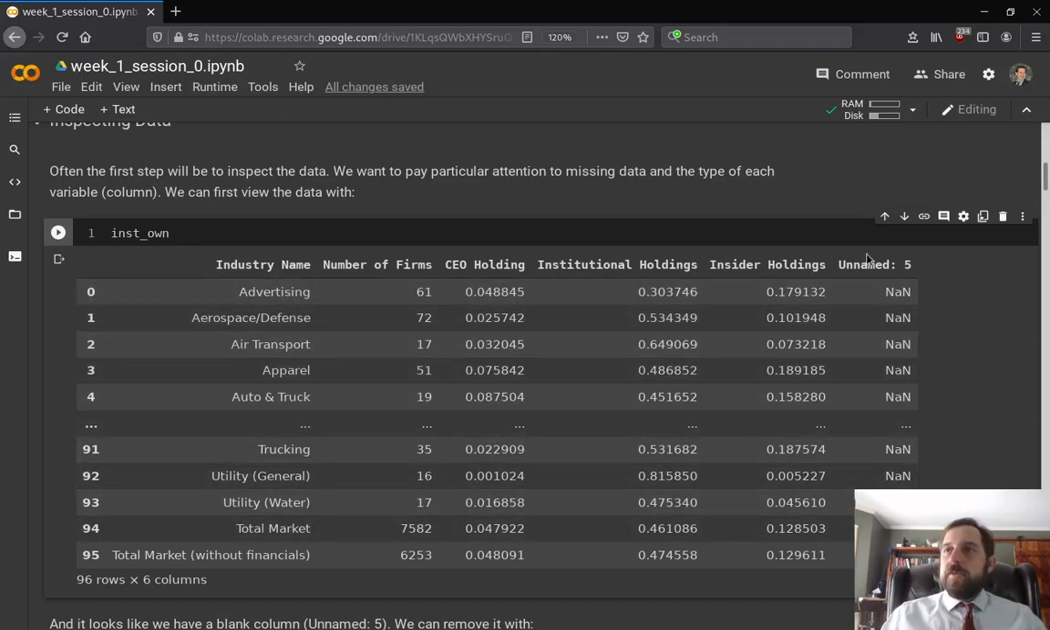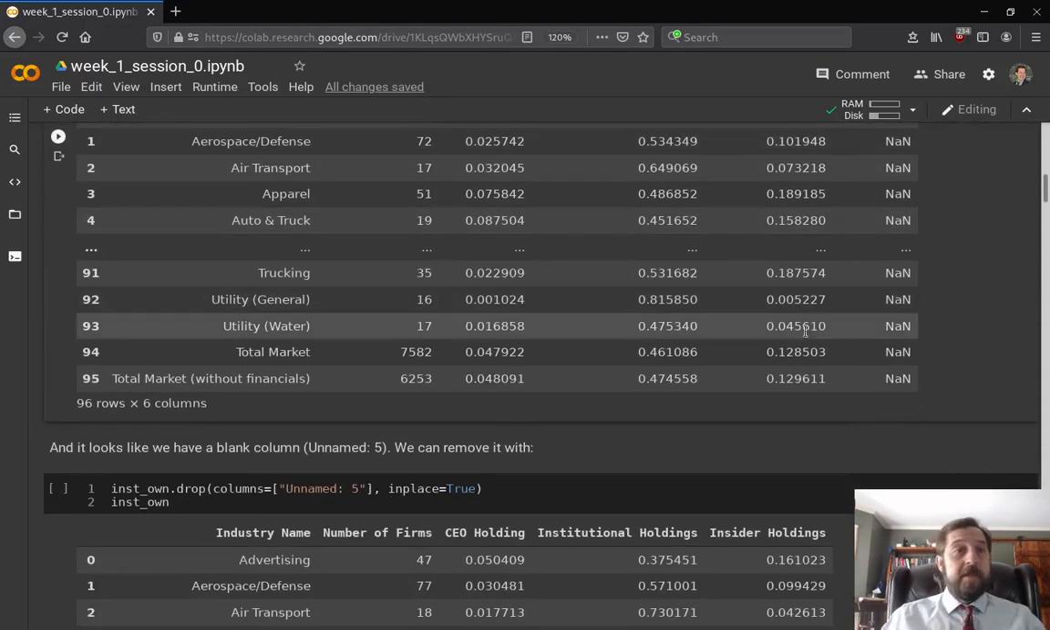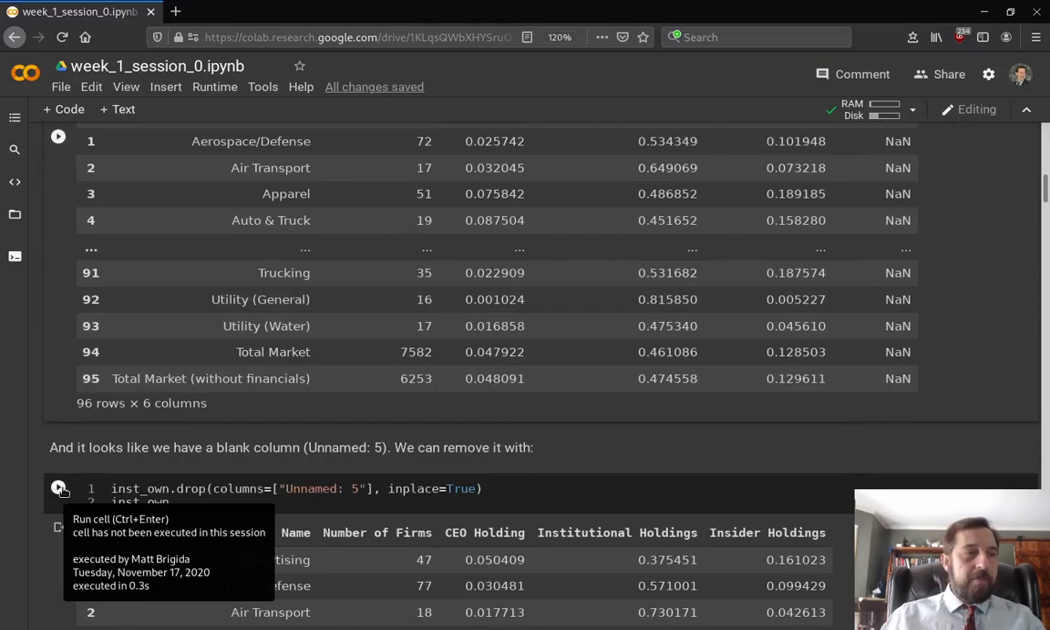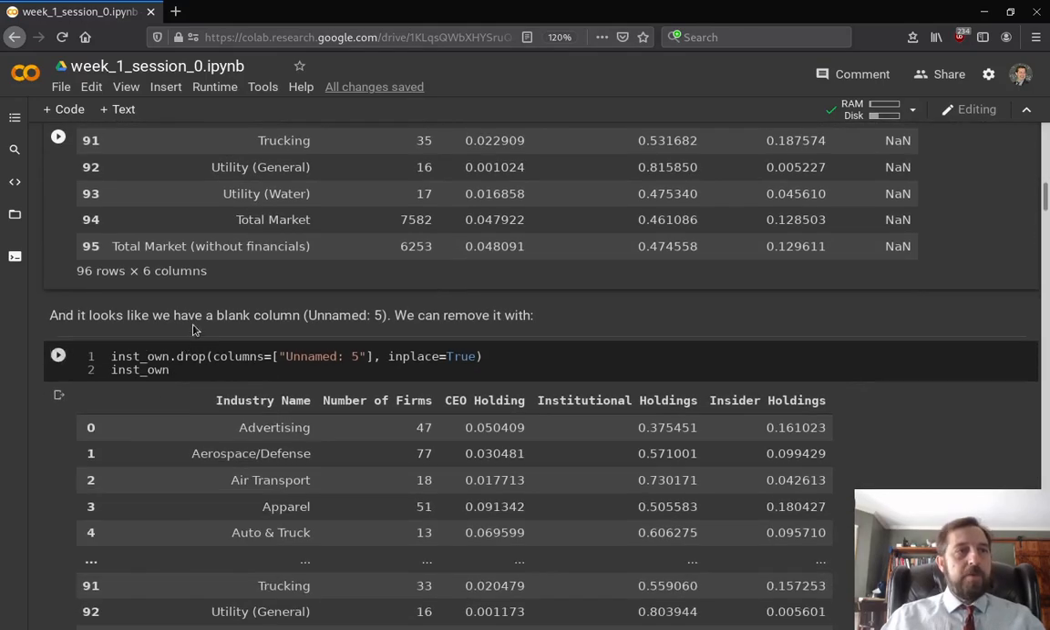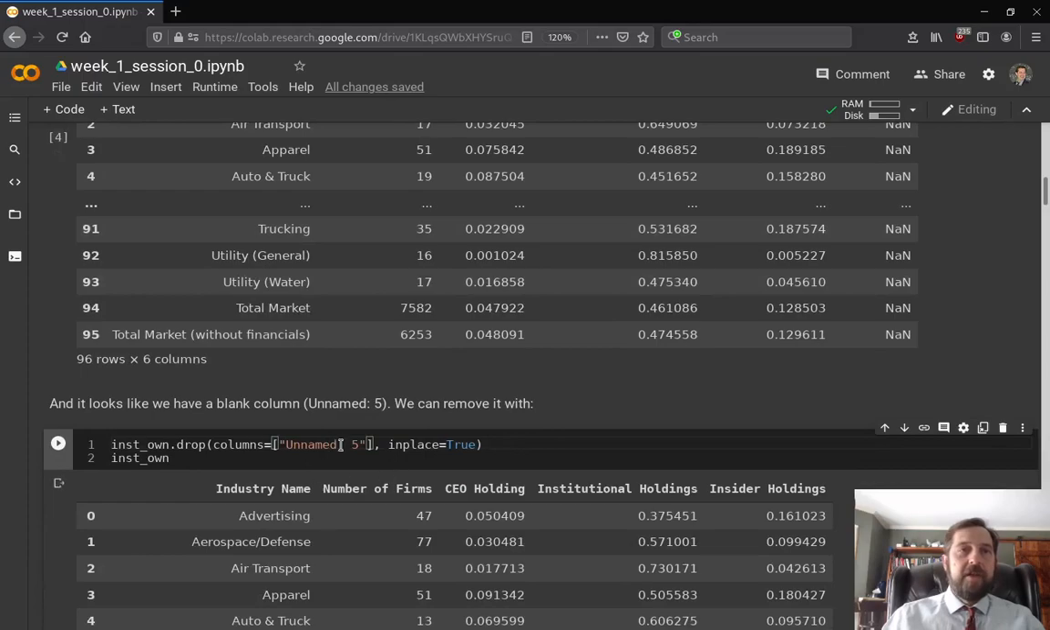And looking at it, we see we have a column here with no name, and there's no data in it. So first thing we want to do probably is drop this column, right? So we can go ahead and drop that column with this code here. Now, the one thing I want to note: this is institutional ownership, and then we drop the columns, and then we're providing the column name. The column name is unnamed : 5. So this tells Pandas which column to drop.